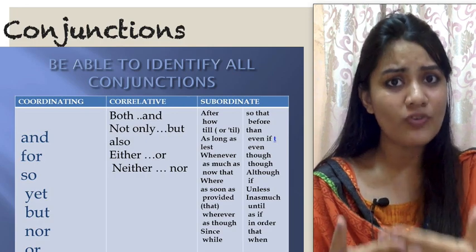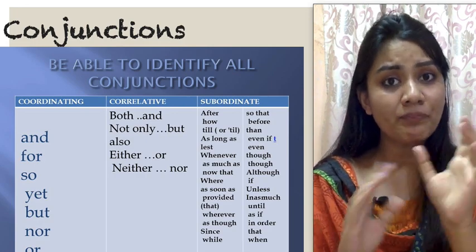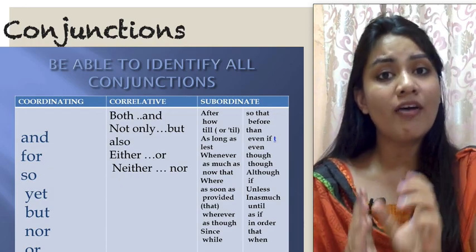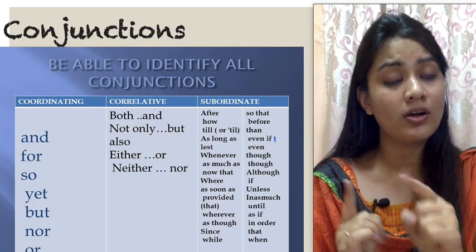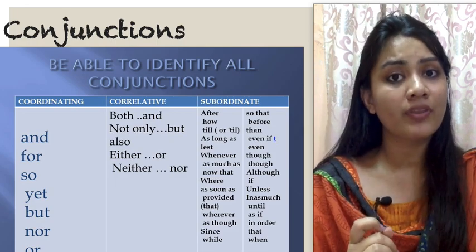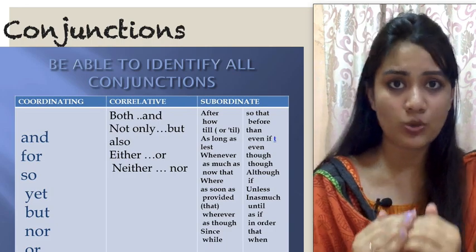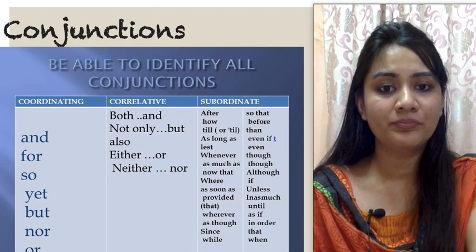It also has more functions, because there is an independent clause and a dependent clause, right? So because of the subordinating conjunction after, these two clauses, independent and dependent, could be joined. Understood?